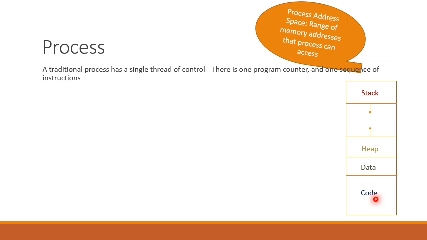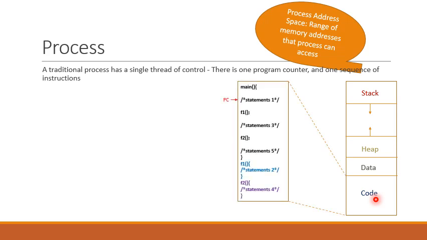If we look into more detail, our hypothetical process has a single sequence of instructions, and this sequence is composed of one main method and two functions f1 and f2.